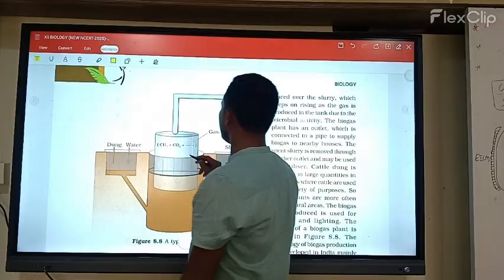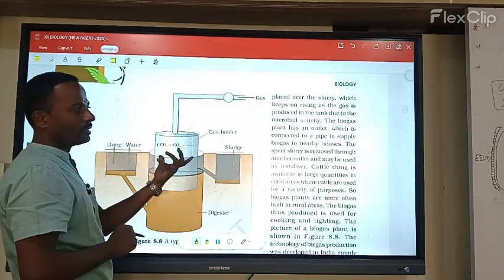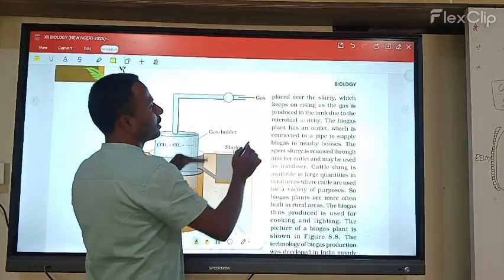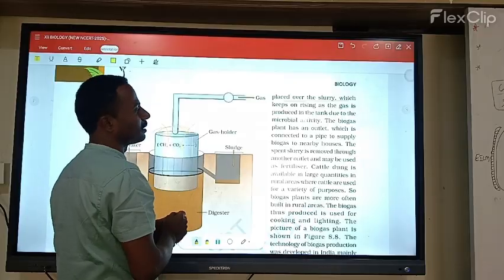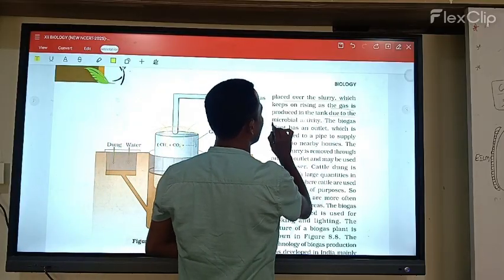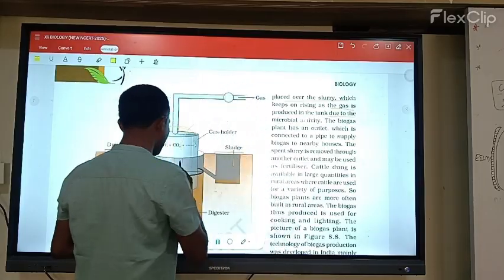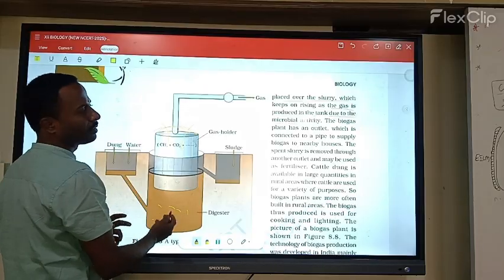Then the gas is produced in the tank automatically due to microbial activity.